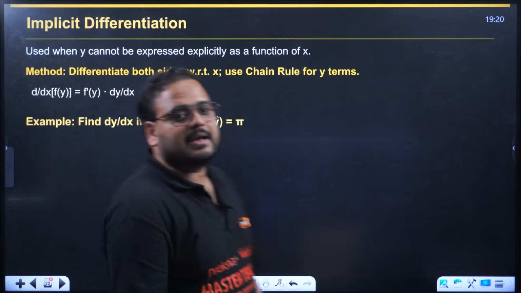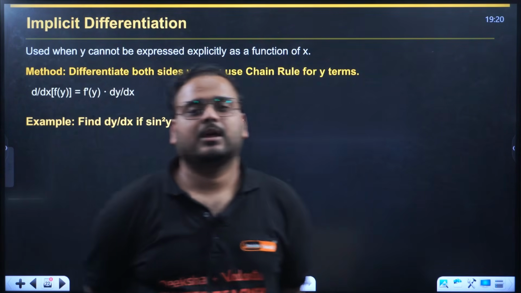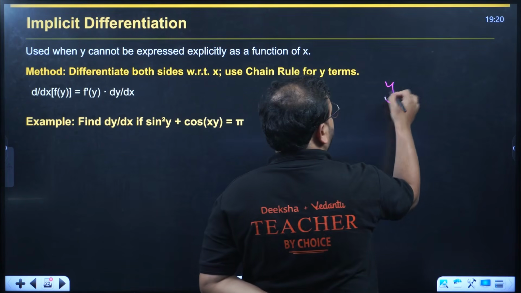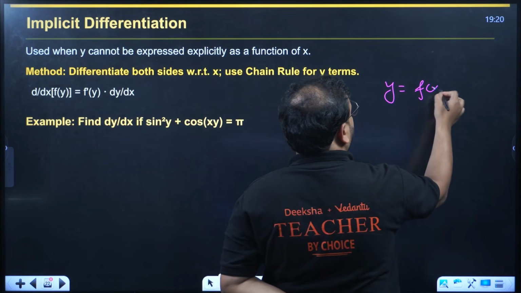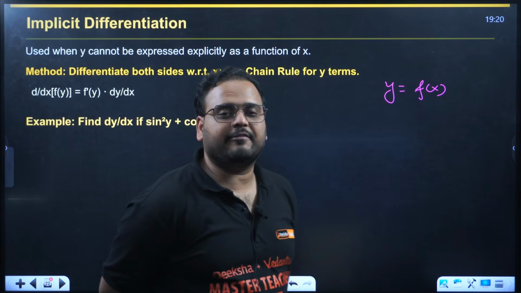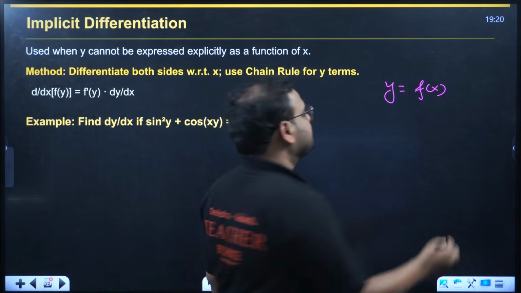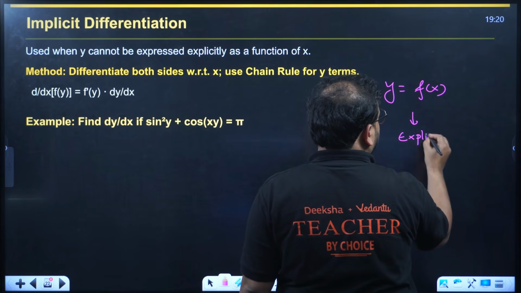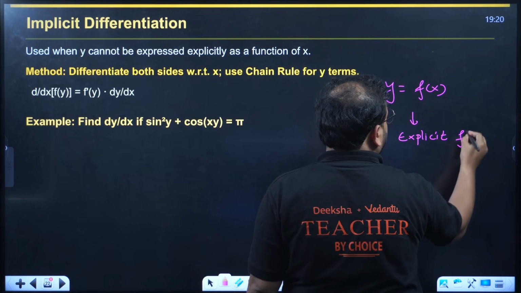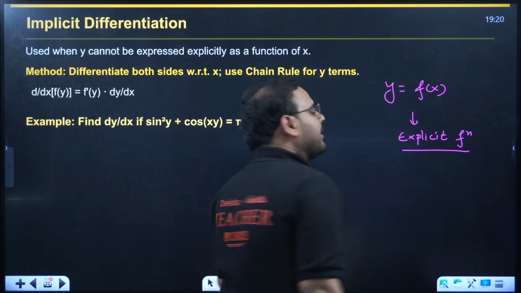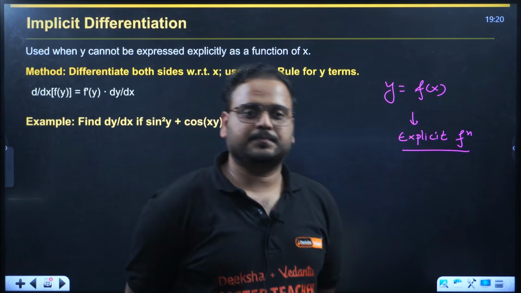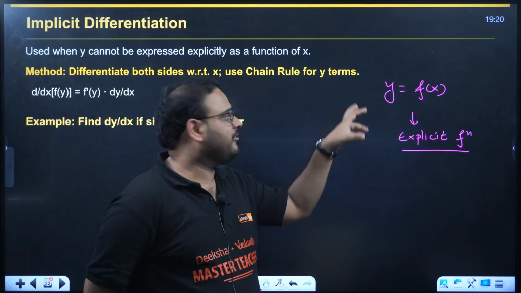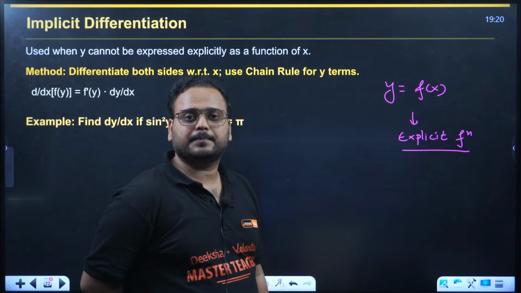Next is implicit differentiation. Usually when we look at a function given to us in the question, they give it in this form: y equal to f of x. This is the case of an explicit function. But what if in the question they have not given y clearly as a subject?